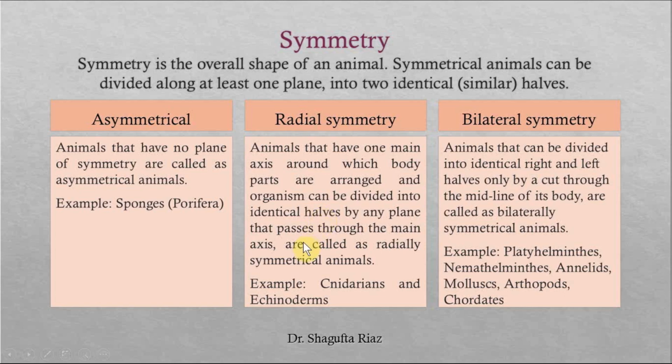Then we can call that animal a radially symmetrical animal. And the examples of radially symmetrical animals are cnidarians and echinoderms only. So here we have three phyla covered in asymmetrical and radially symmetrical animals, that is sponges, cnidarians, echinoderms, right?